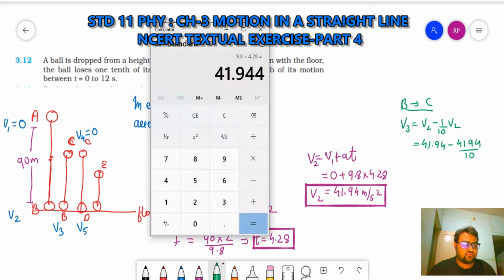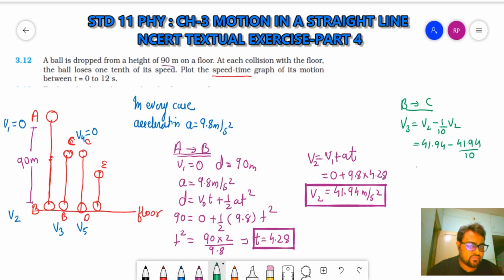Clear? So 41.94 upon 10 is equal to 4.194. So 41.94 minus 4.19 is equal to 37.75 meter per second. What I did: 41.94 was the velocity when it struck the floor. Now it reduces by 1/10, so minus 1/10 of 41.94. So 41.94 divided by 10 is 4.19. I subtracted it and got 37.75.